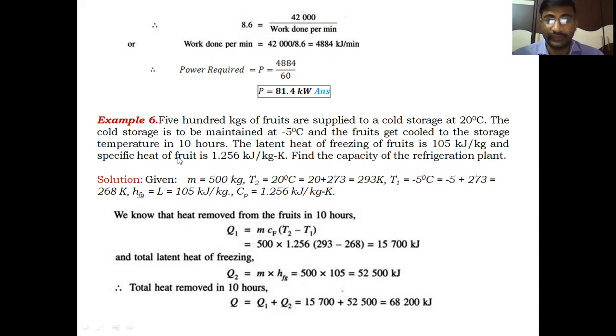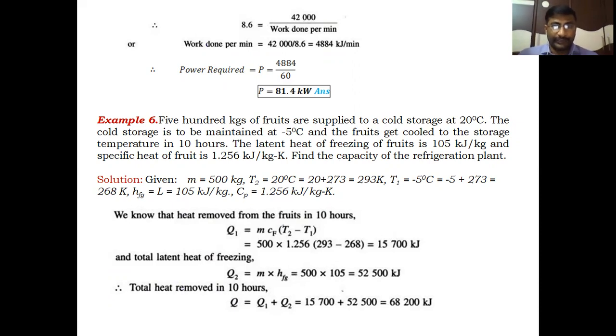And the specific heat of fruit, which is to be stored in the cold storage, is 1.256 kilojoules per kg Kelvin. Find the capacity of the refrigeration plant. What is the capacity? That is the amount of heat extracted by this cold storage plant from the fruits. This is the data given.